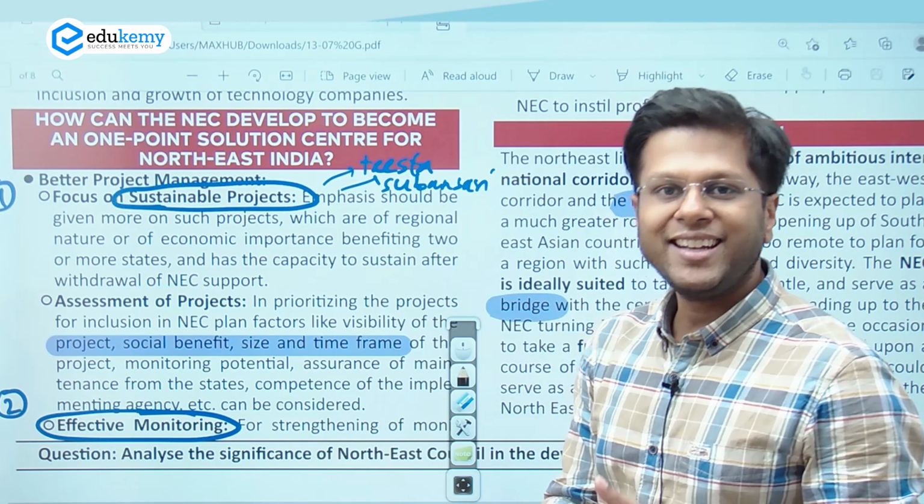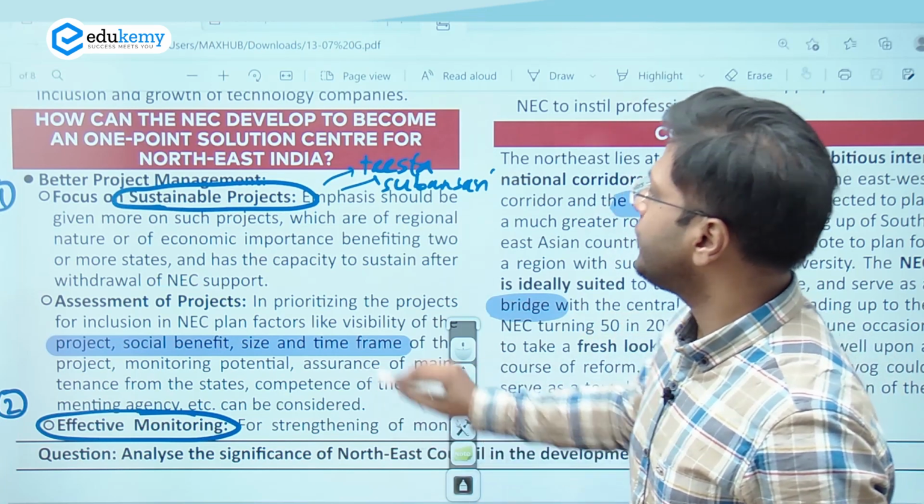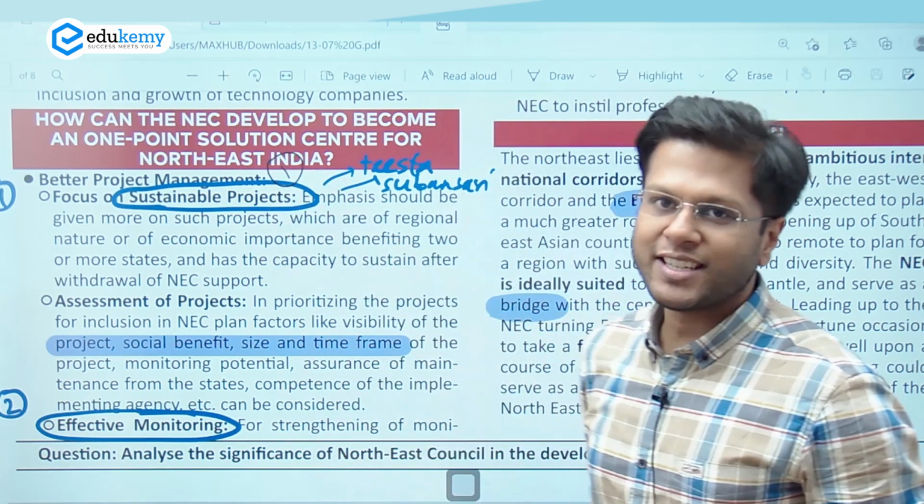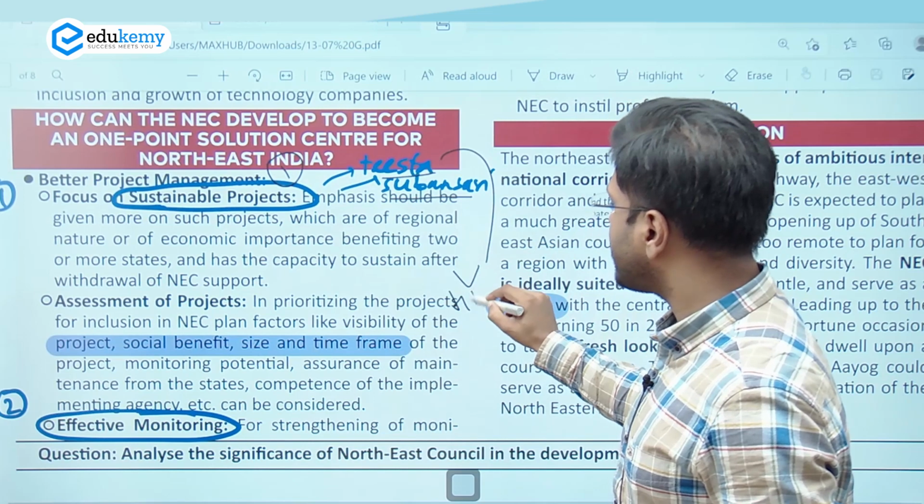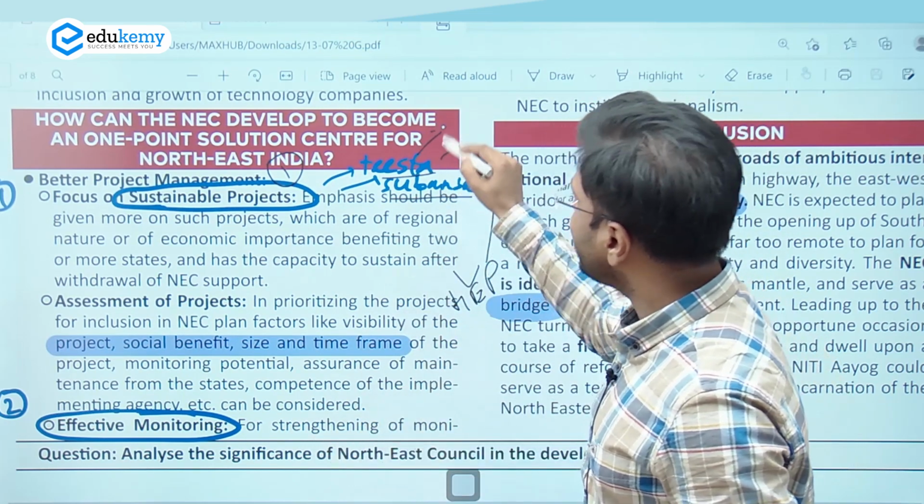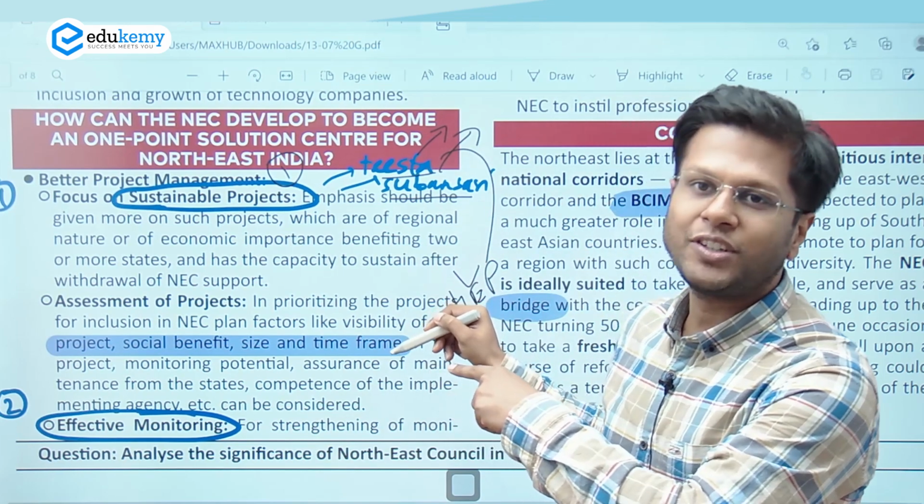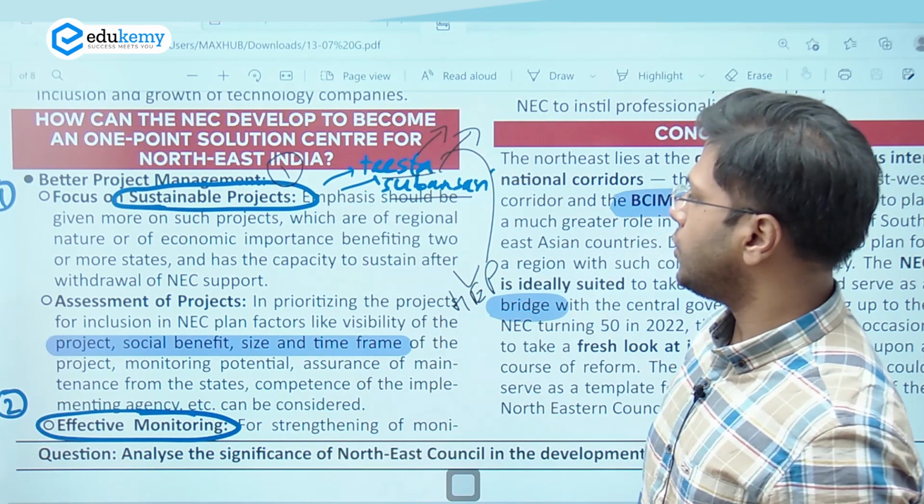Now, how can Northeast Council become one effective solution for the Northeast area? For example, we must have sustainable projects in the region. Teesta, Subansiri, these rivers have hydroelectric power projects. Now, these are mega projects. If smaller projects are installed, this will become more sustainable for the region. It will give more employment as well. So sustainable projects is one important way, right?